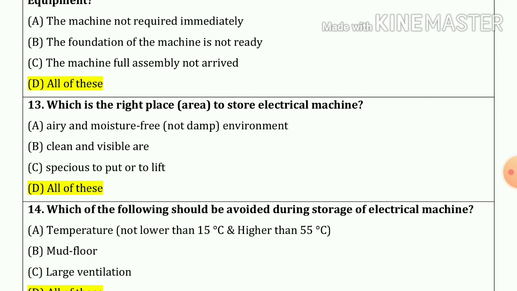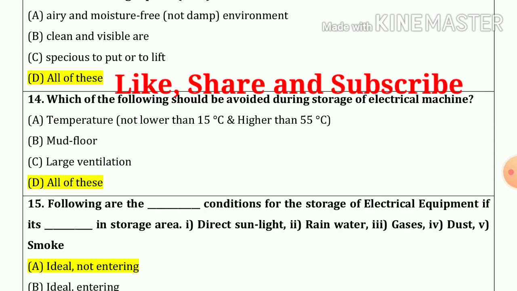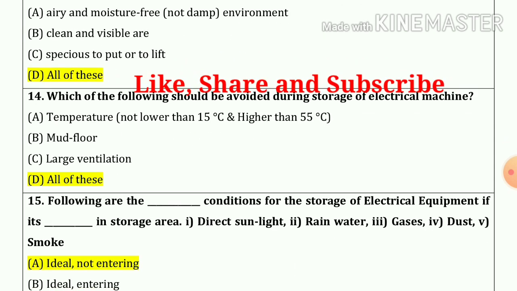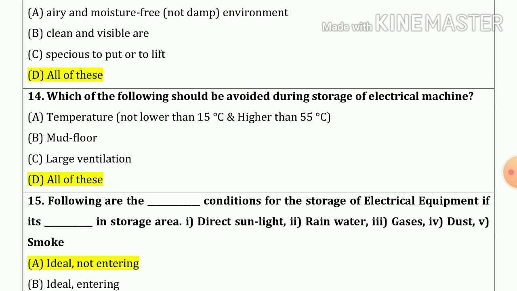13 number. Which is the right place or area to store electrical machine? So our answer is A, B and C also. Question number 14. Which of the following should be avoided during storage of electrical machine? So our answer is all of these. That means A, B and C also.